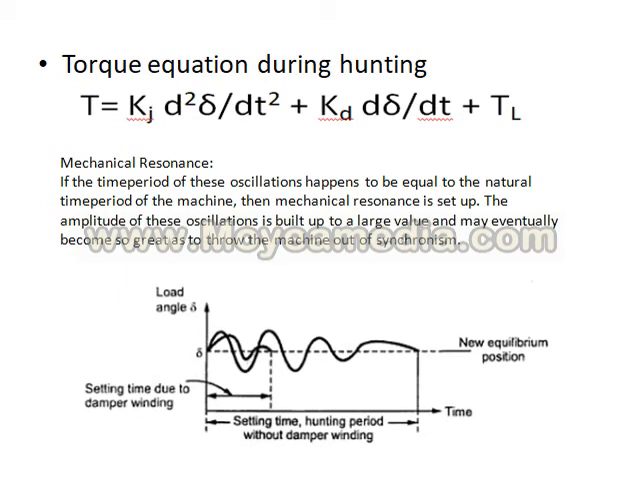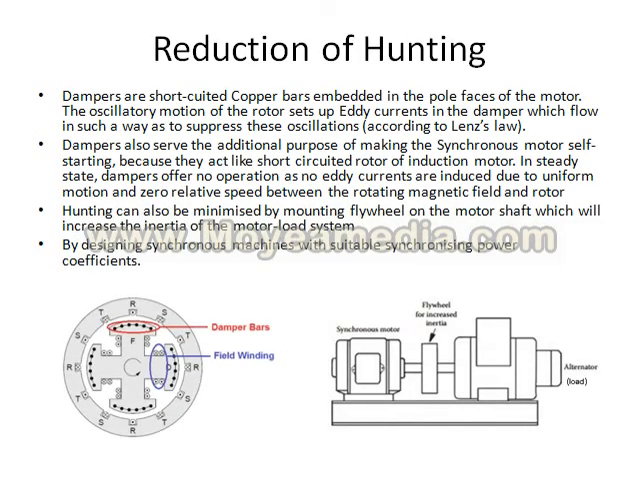On the contrary, if a damper winding is used, then because of the eddy currents produced in the damper winding, according to Lenz's law, these eddy currents will have a tendency to damp out the rotor oscillations, which are the cause of the production of the eddy currents themselves. So this will make the rotor oscillations settle down quickly to the new equilibrium. So hunting can be reduced if we have damper windings sufficient to suppress the oscillations.